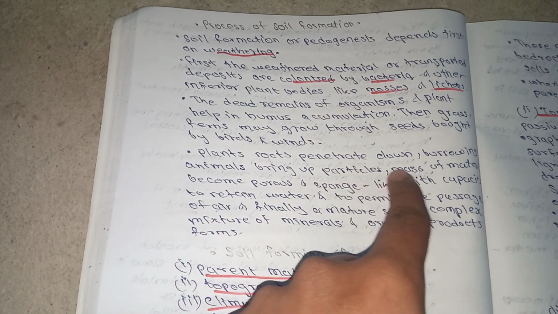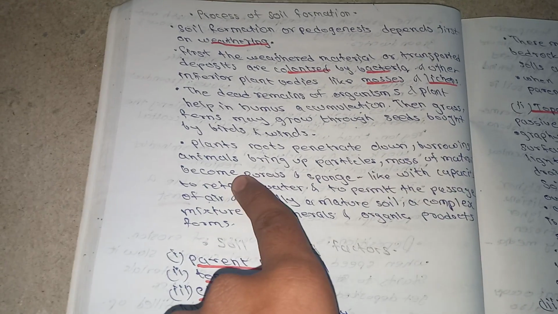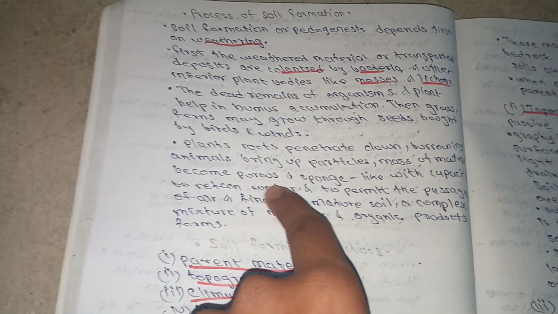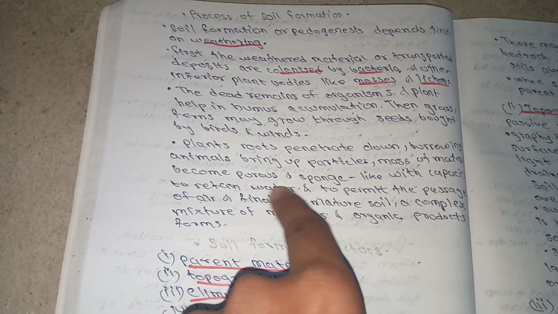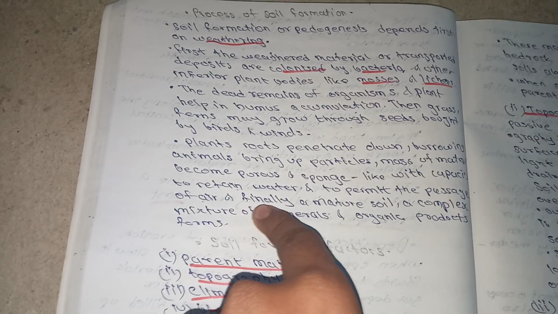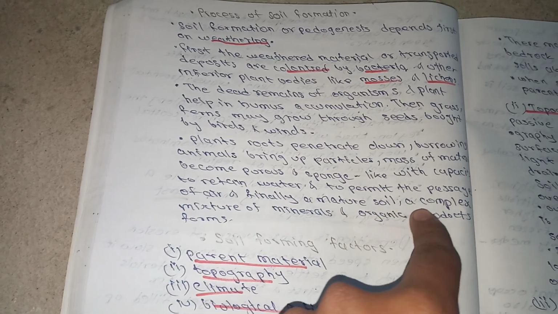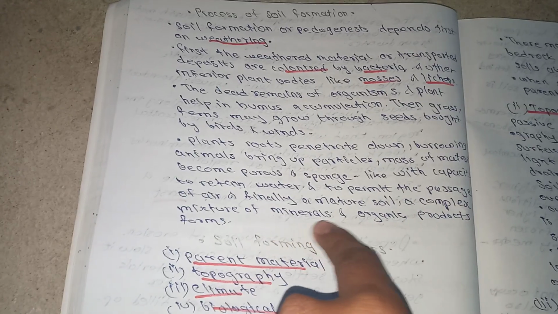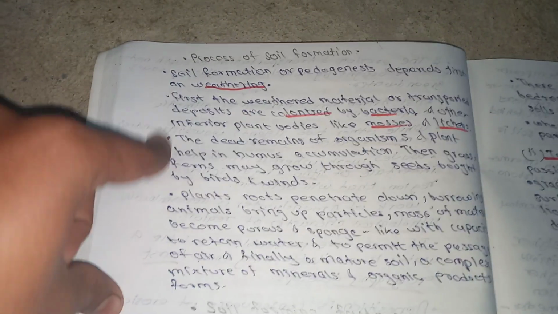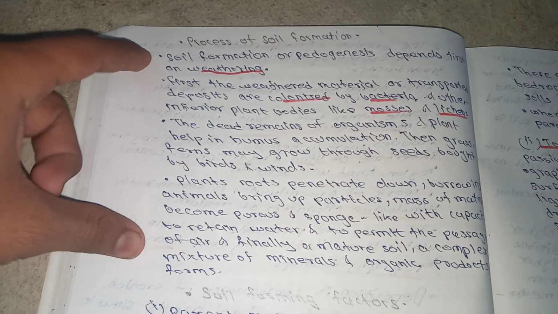Plants' roots penetrate the ground, and burrowing animals bring up particle mass, and the soil becomes porous and sponge-like, with the capacity to retain water and to permit the passage of air. And finally, a mature soil, a complex mixture of minerals and organic products, forms. So this is the process of soil formation. You can write it in mains exams or written exams of any exams.